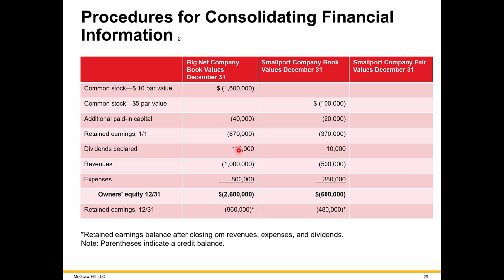Retained earnings and the income and expenses of both companies. Keeping in mind that eventually when we combine the two companies together, the combined company is only going to report this income and expenses and this dividends, because all of these amounts here for the sub or the target are going to be closed out into the retained earnings. And all we do is cancel out the retained earnings when we combine the two companies together.